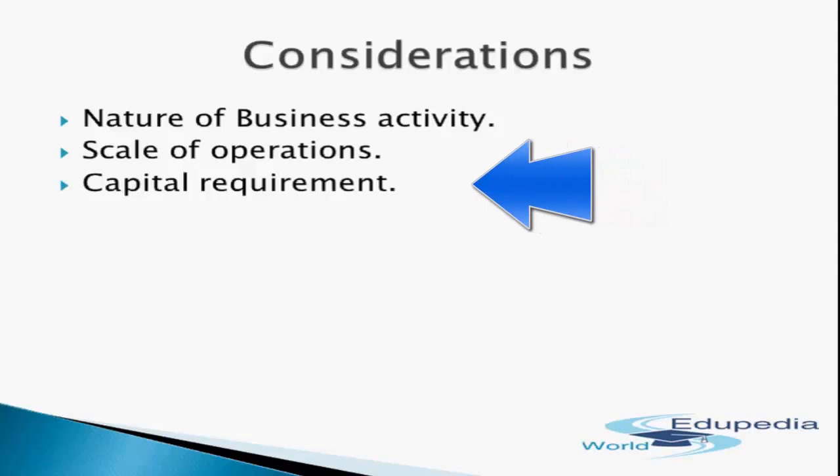Next is capital requirements. Capital is one of the most critical factors affecting the choice of a particular form of ownership organization. Requirement of capital is closely related to the type of business and scale of operations. Enterprises requiring heavy investments like iron and steel plants, medicine plants, etc. should be organized as a joint stock company. Enterprises requiring small investments, for example, personal service enterprises, retail businesses, can be best organized as a sole proprietorship.